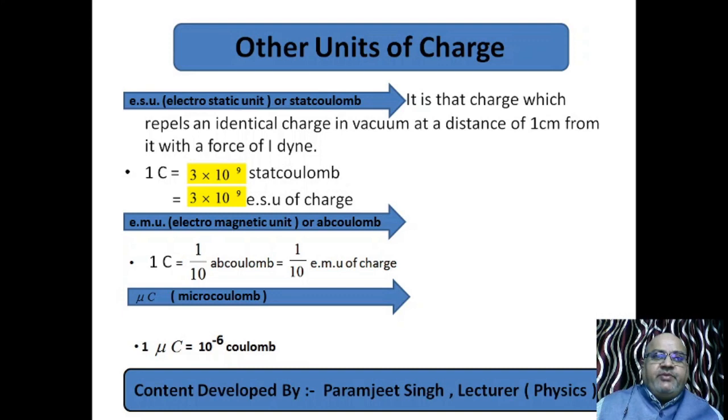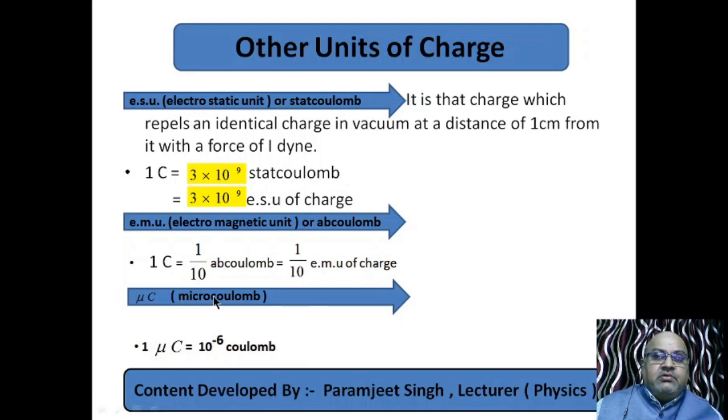And the relation between 1 coulomb and the electrostatic unit, also known as stat coulomb, is this relationship. Another is the EMU, electromagnetic unit. This is also called ab coulomb. 1 coulomb is equal to 1 by 10 ab coulomb, which means 1 ab coulomb is equal to 10 coulomb. So 1 electromagnetic unit of charge is 1 ab coulomb, equal to 10 coulomb.